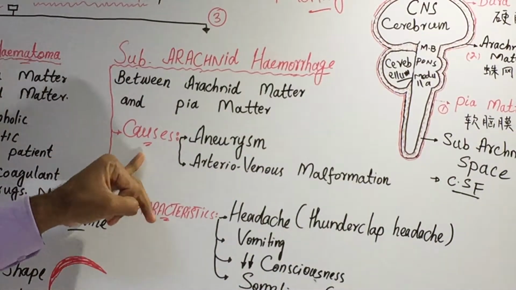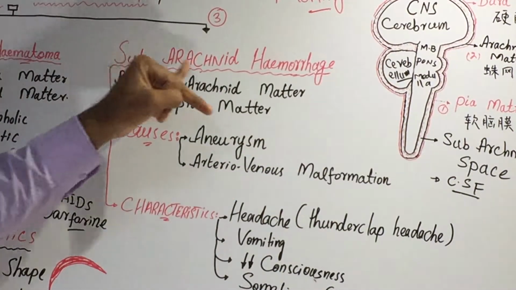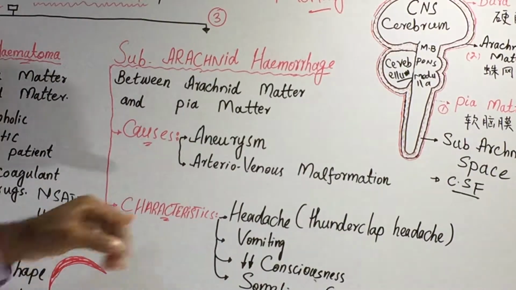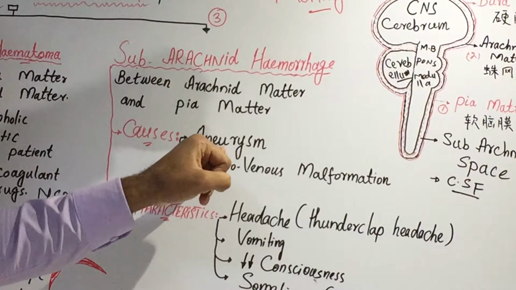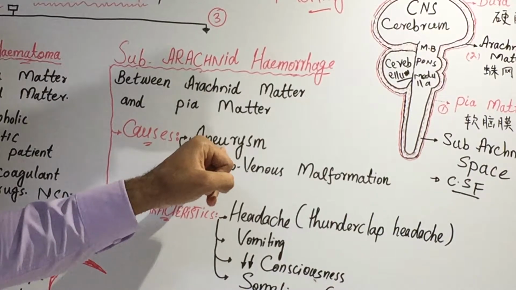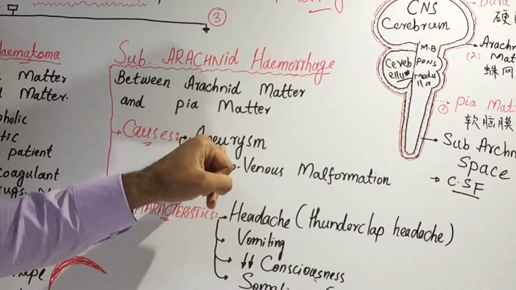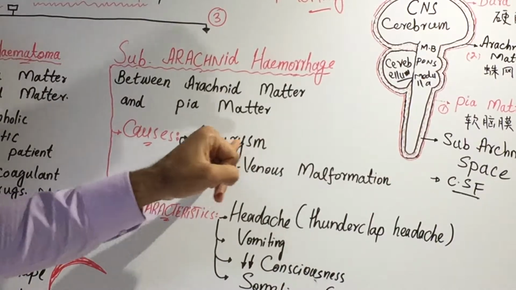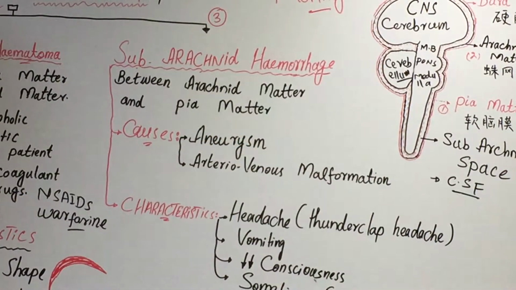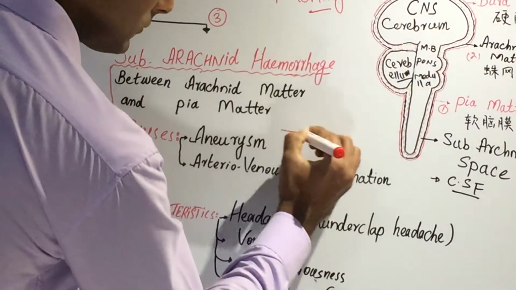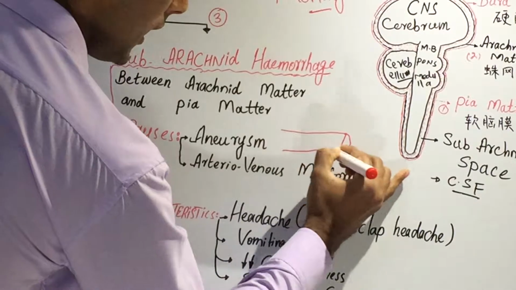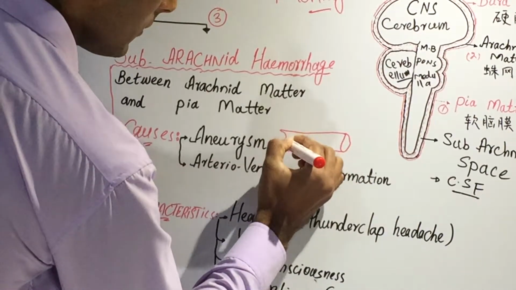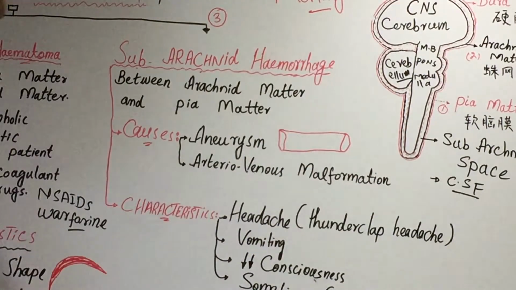Now what causes this kind of subarachnoid hemorrhage? First of all, the first and most important cause is aneurysm. A-N-E-U-R-Y-S-M. Now what is an aneurysm? For example, this is one artery, let's suppose any artery inside or around our central nervous system.